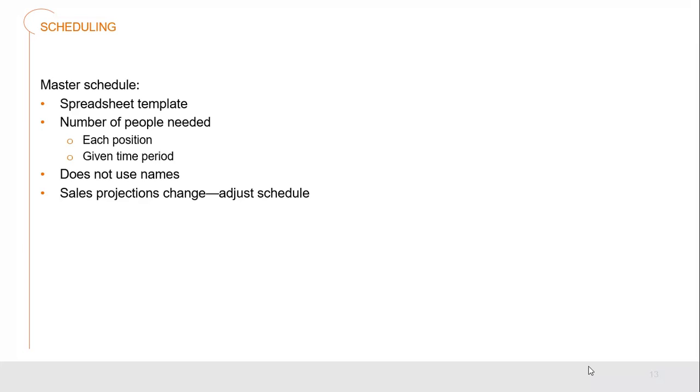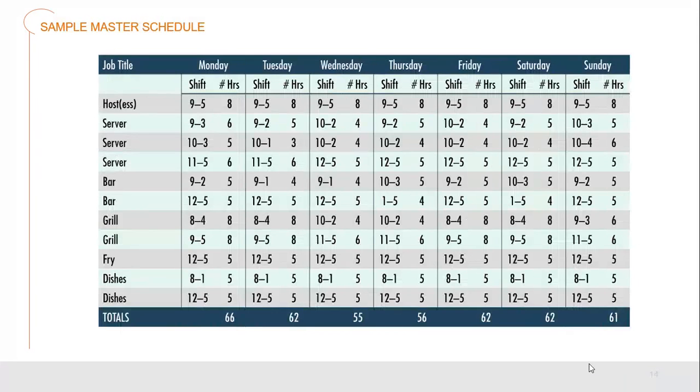We don't place names on here because at this stage we're just looking to lay out all of the needs and requirements of the restaurant as opposed to what specific staff we're going to place in which specific areas. This would also change with our sales projections, where we would have to be able to adjust depending upon our busier times and our quieter times too.